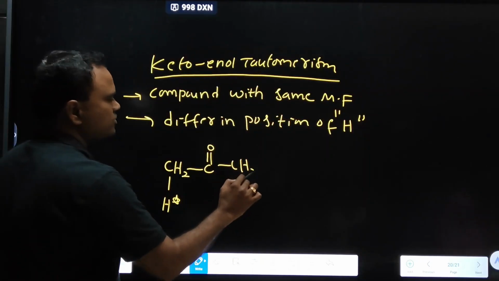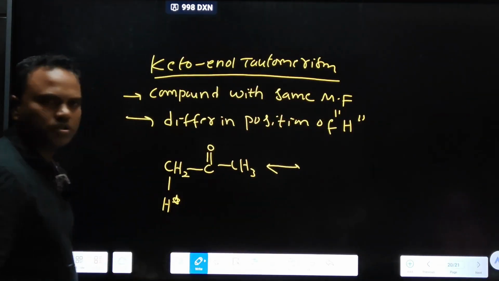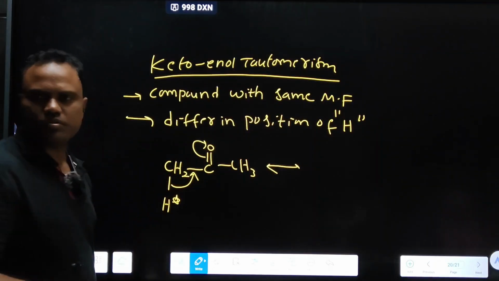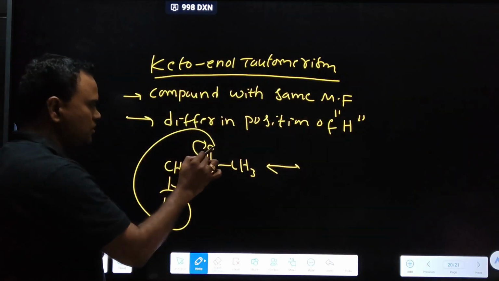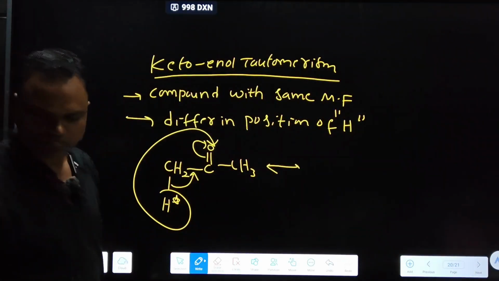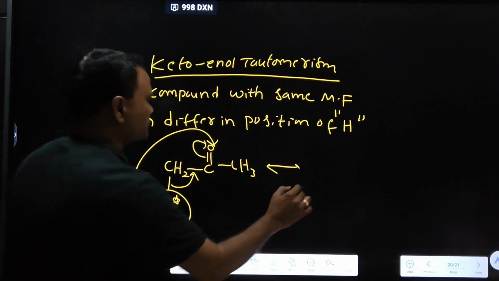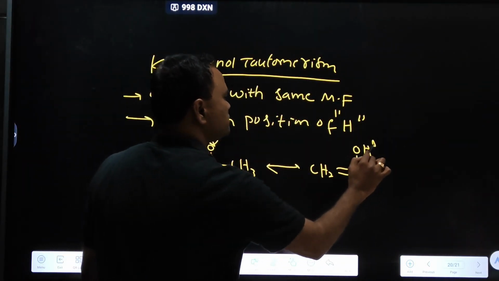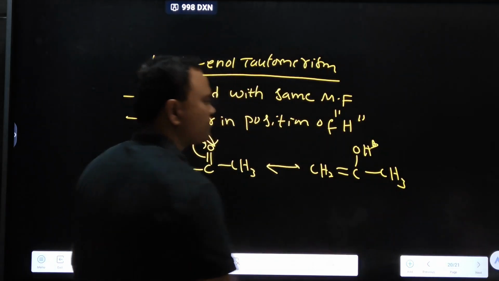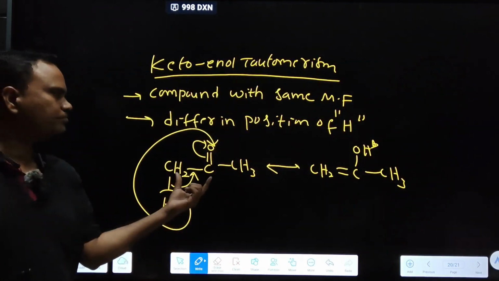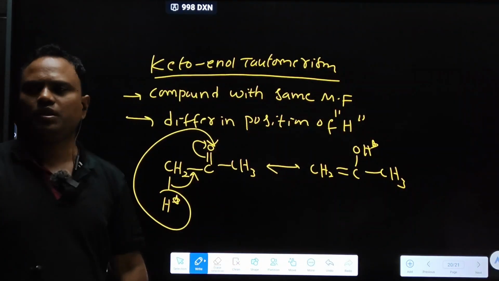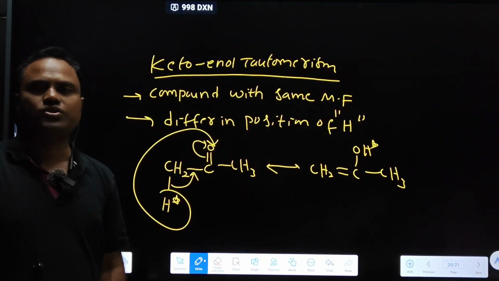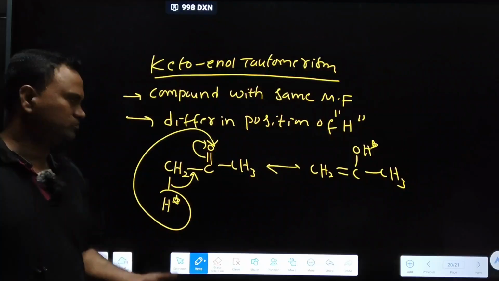We know the resonance concept. Shift this bond, the pi bond towards oxygen, and the H towards oxygen. Then CH2 double bond C, OH and the CH3. Both have the same formula but differ in the position of hydrogen.